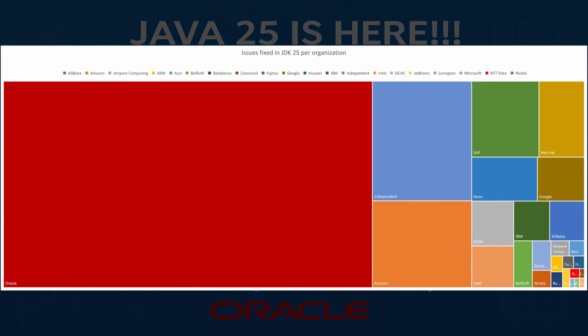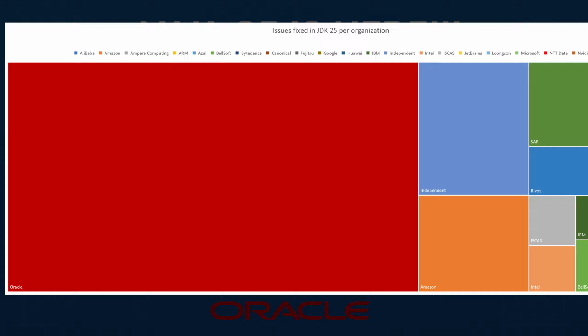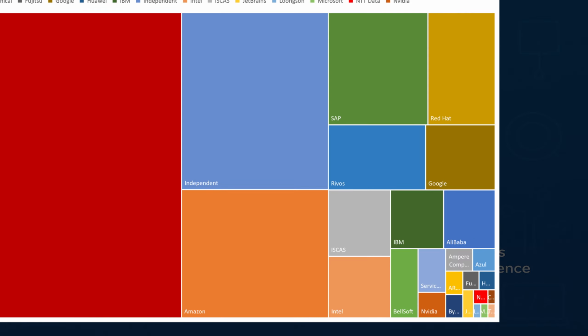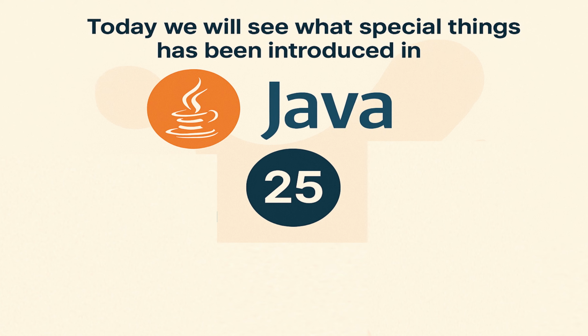If we talk about the issue fixes coming as part of this release, in Java 25 there were 2600-plus Jira issues which were marked as fixed, out of which 1600-plus were completed by Oracle teams while 950-plus were contributed by other members of the Java community. Today we will see what special things have been introduced in Java.